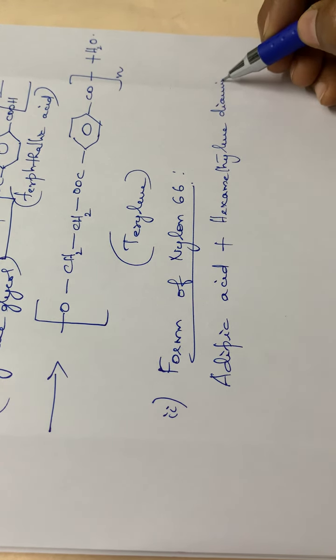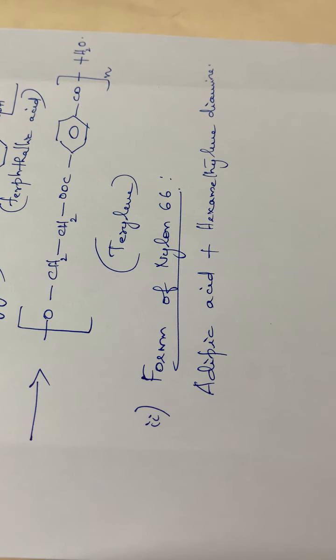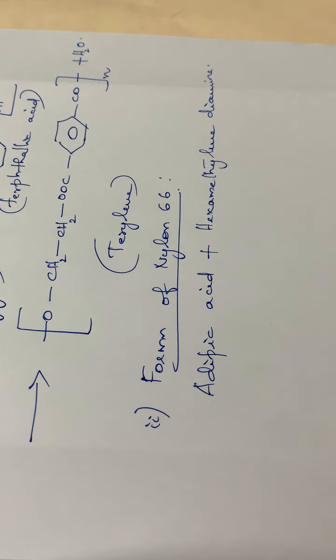You have to write the structure of adipic acid and hexamethylene diamine. So first of all, I am writing the structure of adipic acid.